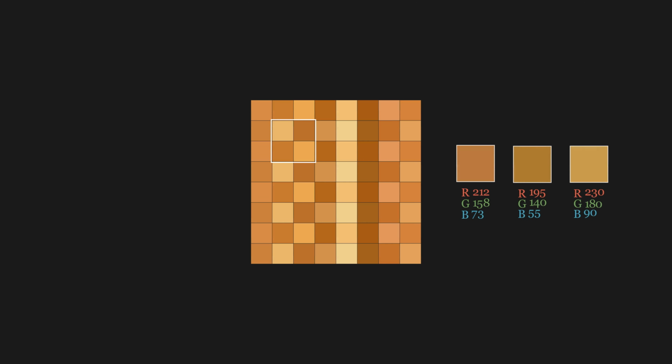Every photo you've ever taken is secretly a giant list of numbers. Each pixel stores three values: red, green, and blue. A typical photo, say 512 by 512 pixels, contains 786,432 numbers. AI takes all these numbers and stacks them into a single mathematical object called a vector.